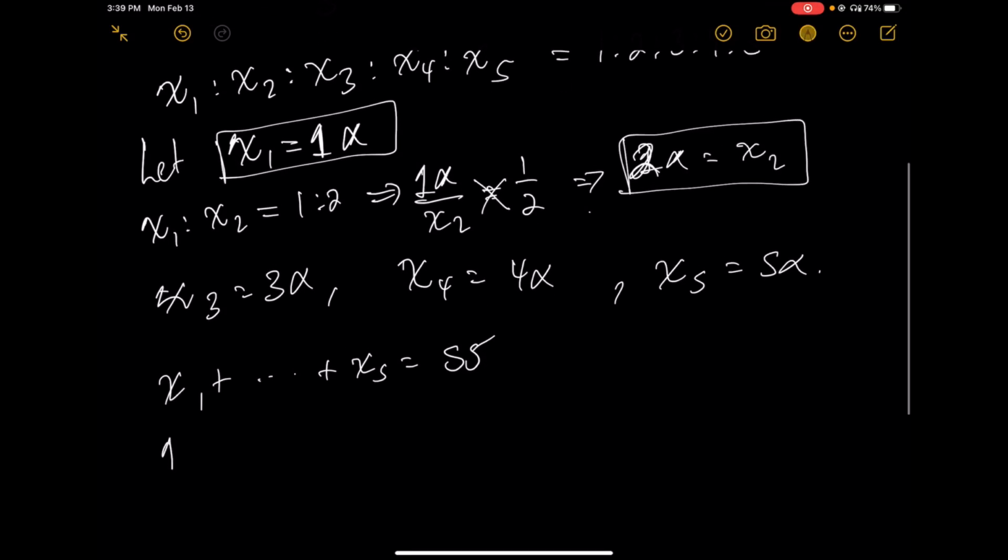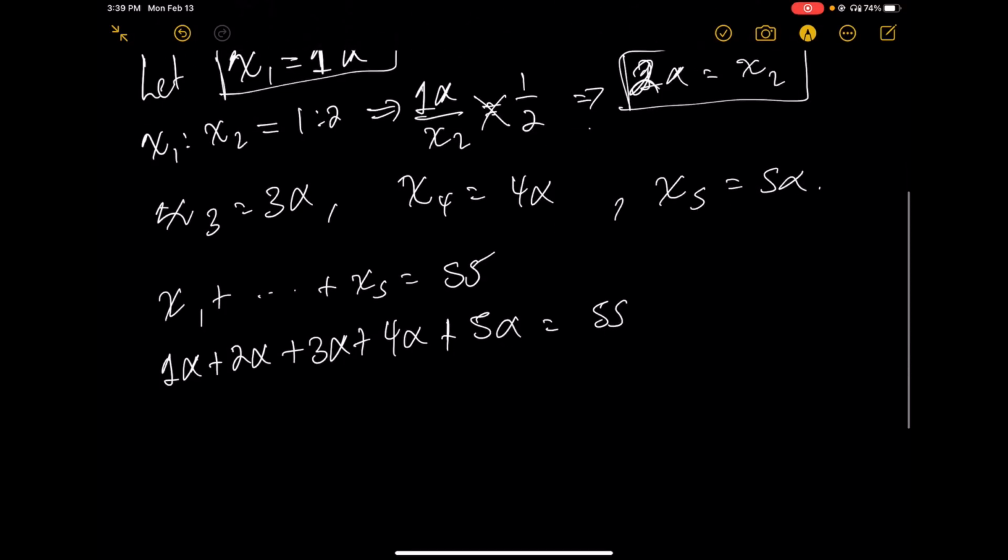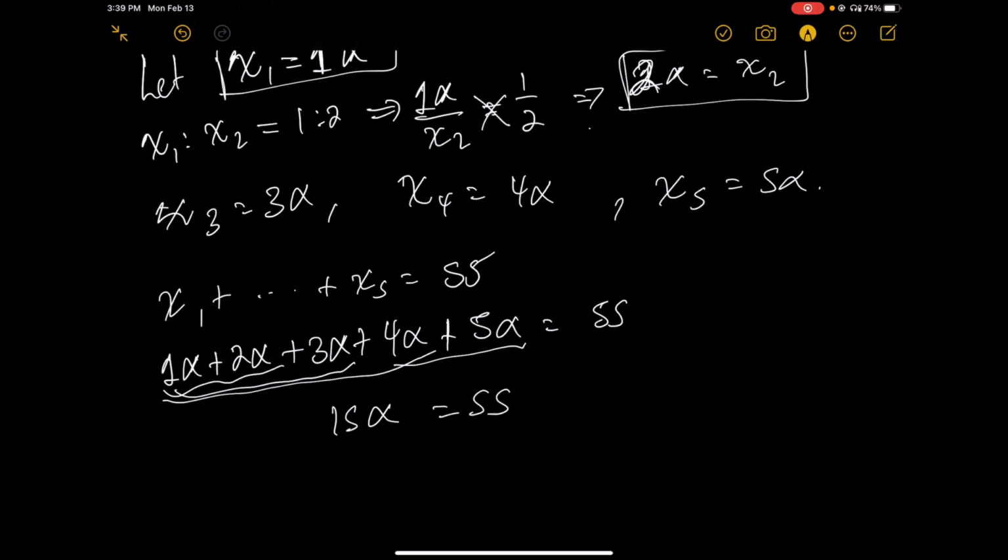So what is x1? X1 is 1 alpha. What is x2? x2 is 2 alpha. What is x3? x3 is 3 alpha. What is x4? x4 is 4 alpha. What is x5? x5 is 5 alpha, which is 55. Okay, great. Now 2 plus 1, that is 3. 3 plus 3, that is 6. 6 plus 4, that is 10. 10 plus 5, that is 15. So we get 15 alpha is equal to 55, which implies that alpha is equal to 55 over 15.